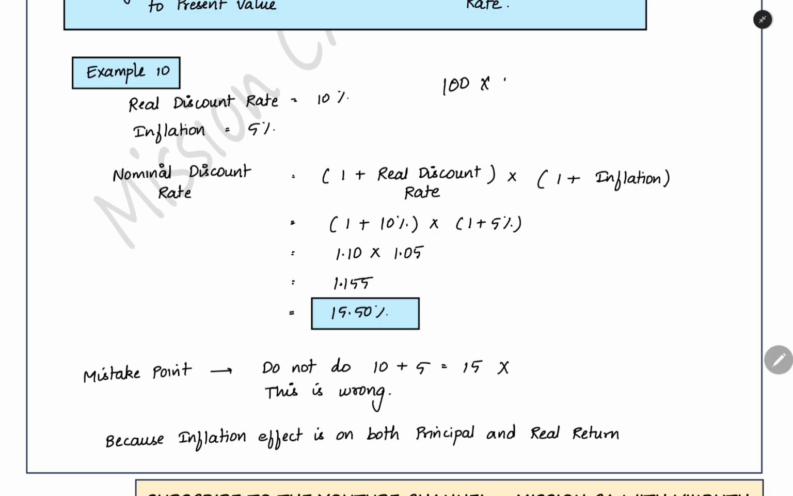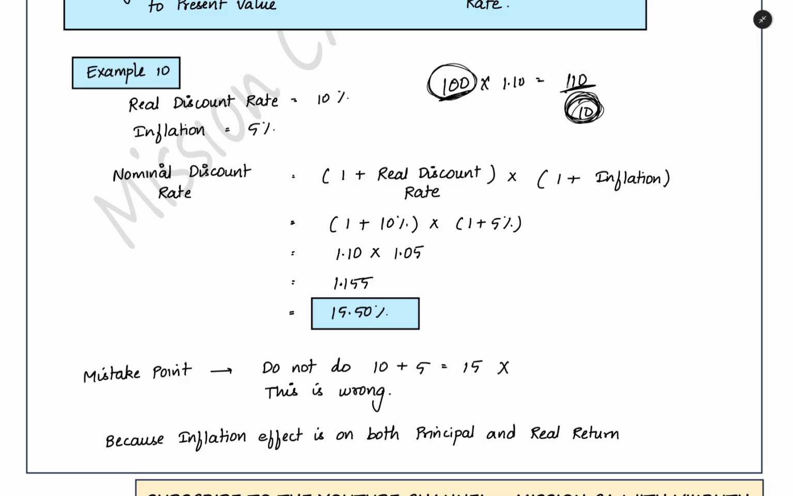You are using the real discount rate 1.10. You want a real return of 10 rupees. 100 is the present value, 10 is the real return you want. So totally 110 you want at the end of the first year. This inflation will affect both this 100 rupees principal and the real return of 10 you are getting. So both of these should include the effect of inflation.